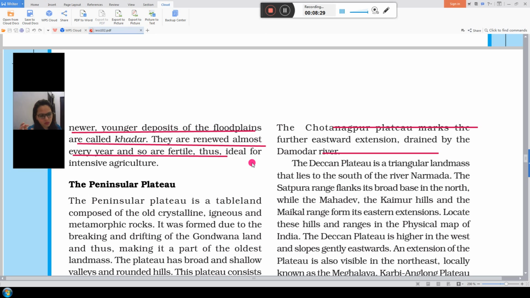They both are good for agriculture, but the better one is Khadar. This is the difference between Bangar and Khadar. Khadar is ideal for intensive agriculture and gives good results. This is all about our northern plains.